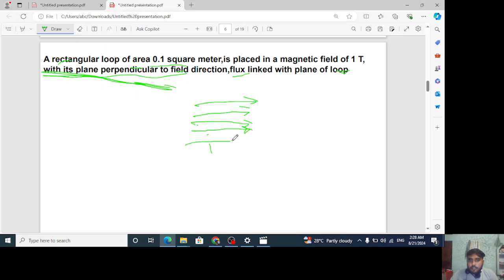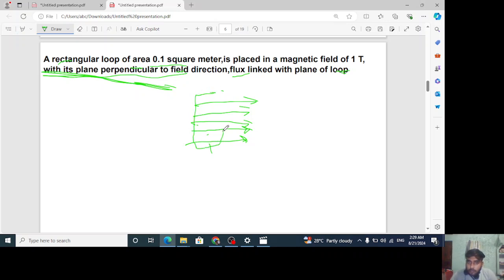Magnetic field is like this in the horizontal direction. Here it is written with its plane, which means which plane? The rectangular loop plane is perpendicular to the field direction. It means its plane is what? Understand one thing. What will the plane be? This is the plane.